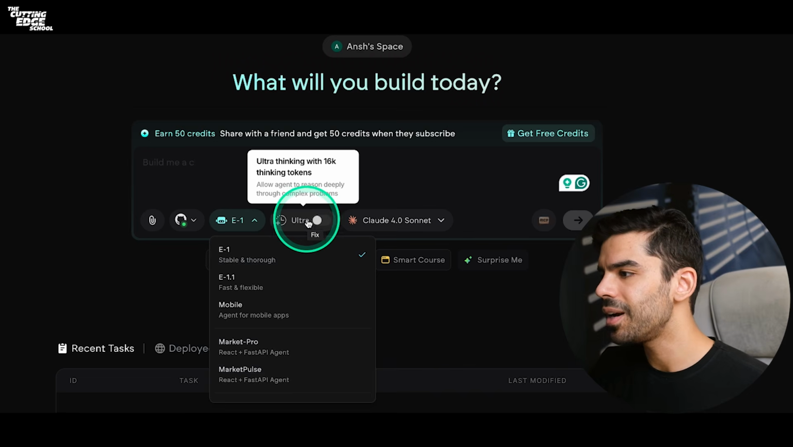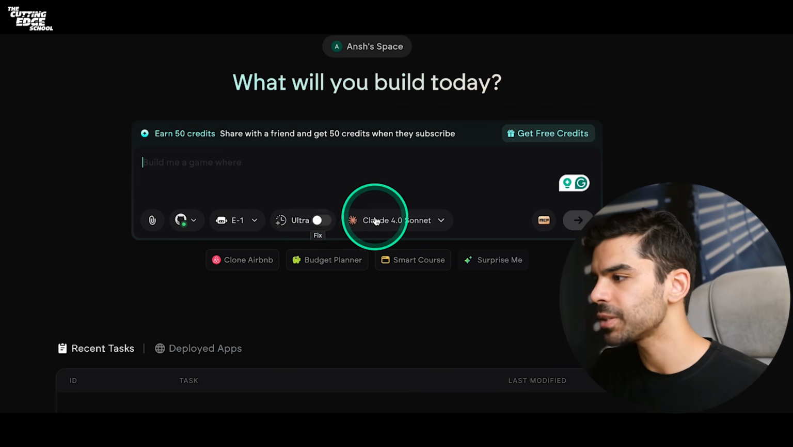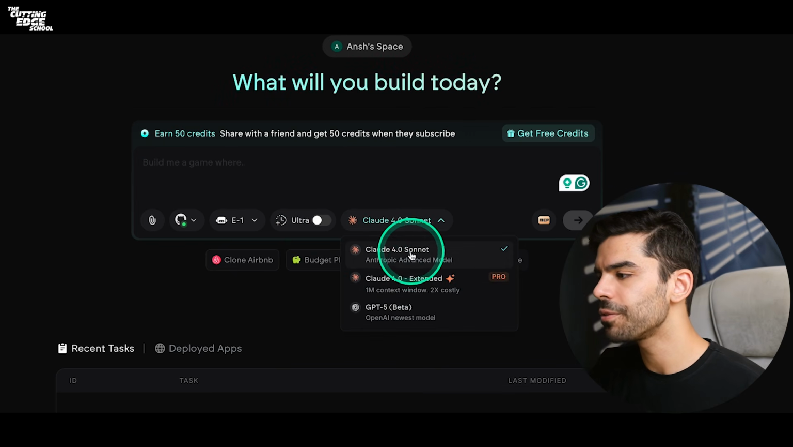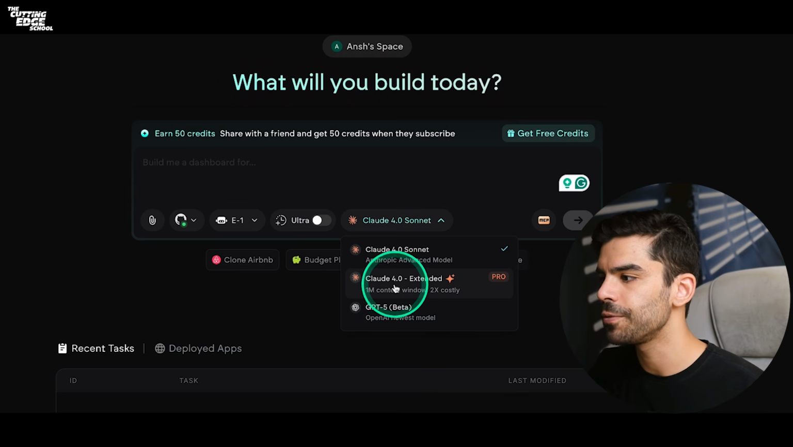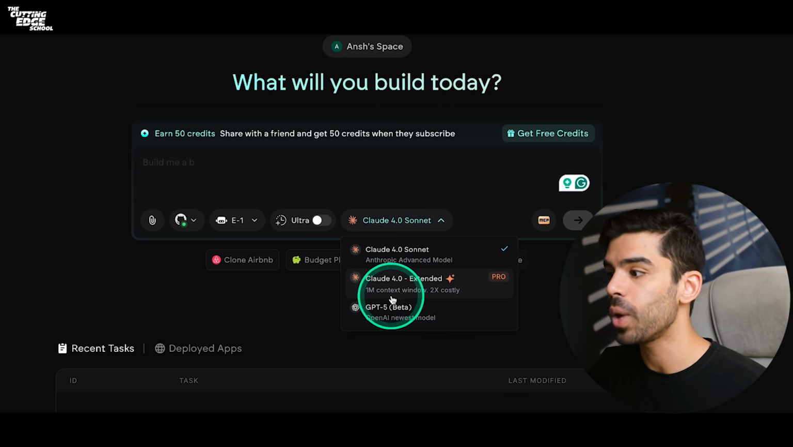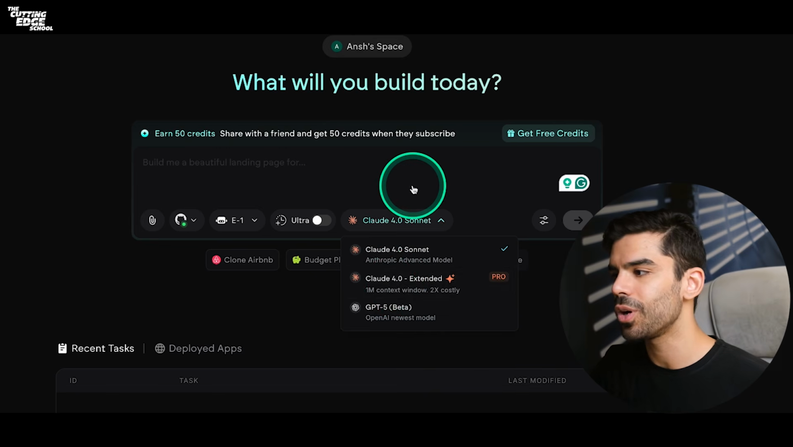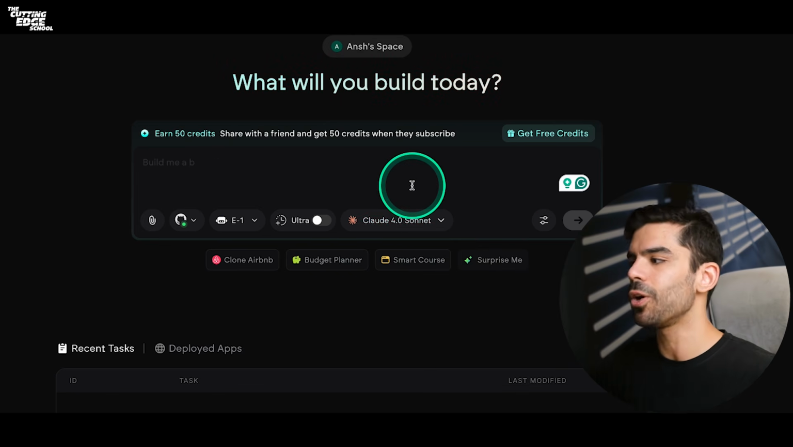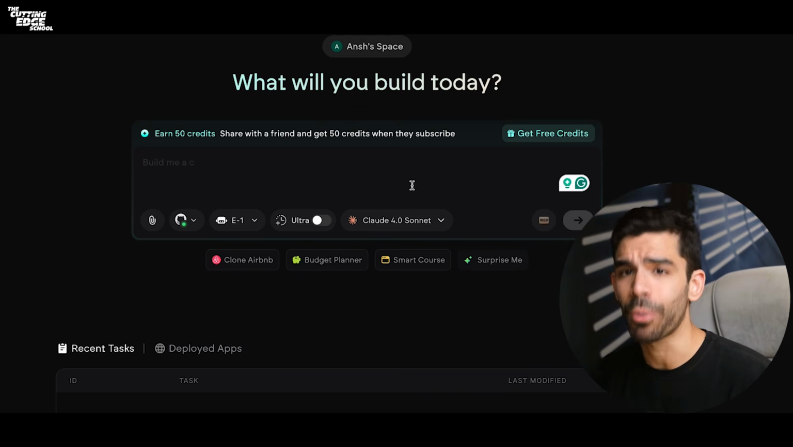So this is the Ultra feature. Once you enable this, you will allow the agent to basically think deeper through complex problems. This is where you can choose a different model. By default, I have Claude 4 Sonnet, but the Pro version also gives you Claude 4.0, which has a 1 million context window. So this is where real teams who are building insanely complicated stuff can get on the Pro plan. Now the question is, how do you prompt, right?